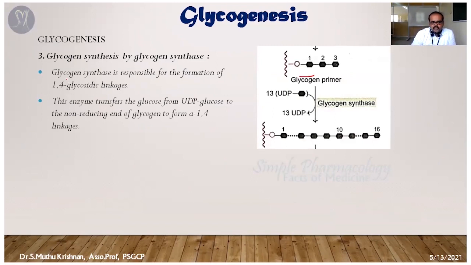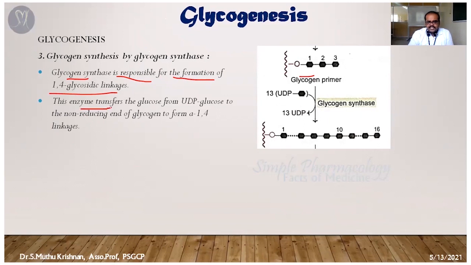The glycogen synthase enzyme is responsible for the formation of the 1,4-glycosidic linkage. That means the glucose molecule links with the primer at the 1 and 4 positions, so the chain continuously elongates.